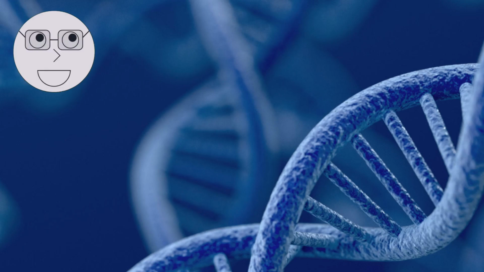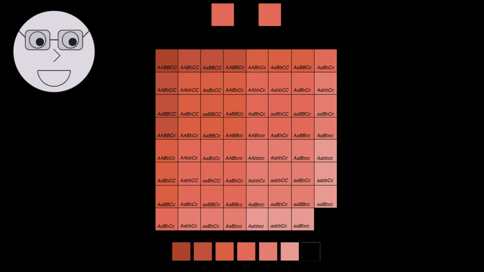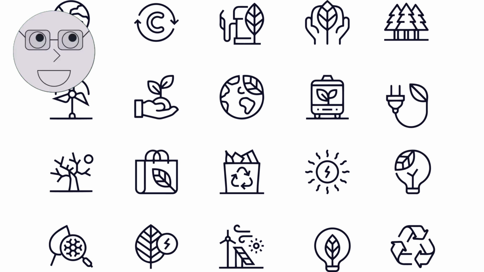However, genetics is a complex field, and many traits are influenced by multiple genes and environmental factors. The visuals show examples of complex traits, such as height and intelligence, and how they are influenced by multiple genes and environmental factors. In the next segment, we will explore another key concept in biology, ecology, the study of how organisms interact with each other and their environment.